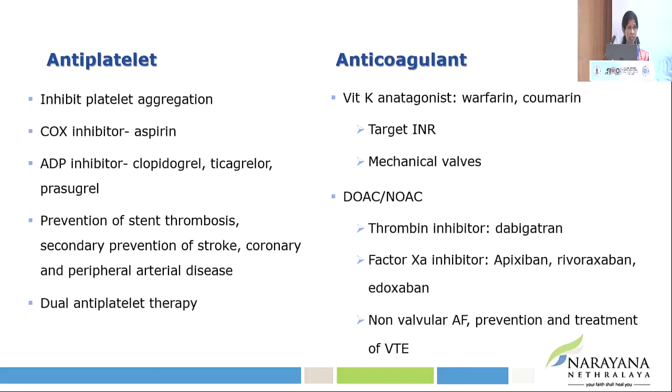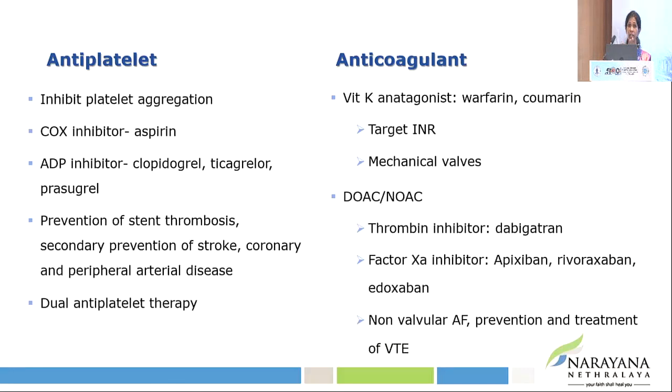Now, before we go to the actual clinical scenarios, let us see which are these antithrombotic drugs. They can be either antiplatelet drugs or anticoagulant drugs. Antiplatelet drugs are either aspirin or thienopyridine analogs, which are clopidogrel, ticagrelor, or prasugrel. They are all inhibitors of platelet aggregation, and they are used for prevention of stent thrombosis, or secondary prevention of stroke, or primary or secondary prevention of myocardial infarction or peripheral arterial disease. And if both aspirin and clopidogrel or ticagrelor are used in conjunction, then that is called dual antiplatelet therapy, which is particularly important in preventing stent thrombosis in the first 6 months after percutaneous intervention.